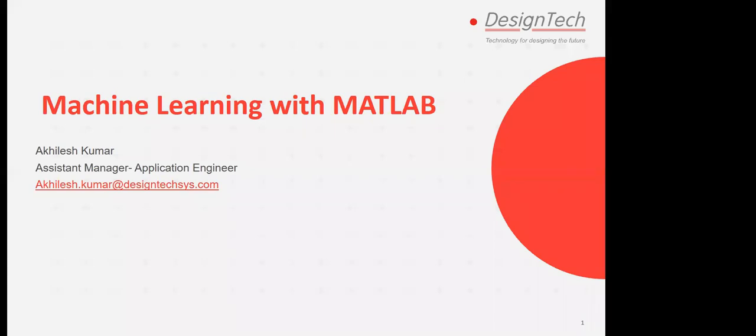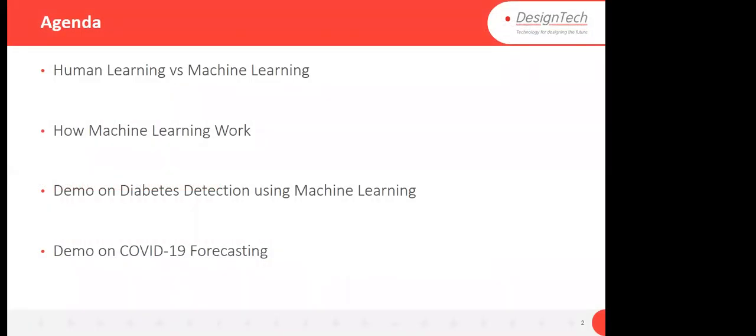Very good afternoon, everyone. Today we'll see machine learning with MATLAB. We'll start from the basics: how machine learning started, and what human learning is as well. Human learning, then machine learning, then further we will see how we can give some kinds of tasks to the machine that the machine will do for us. So this is my agenda for today.